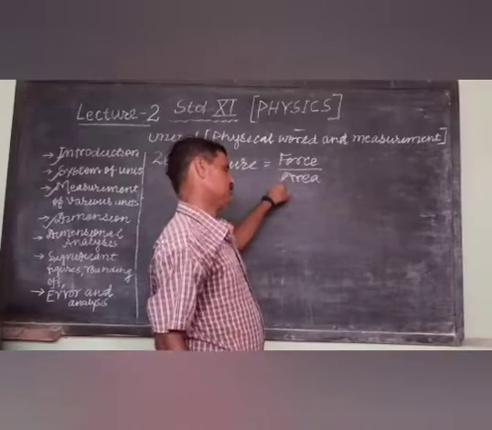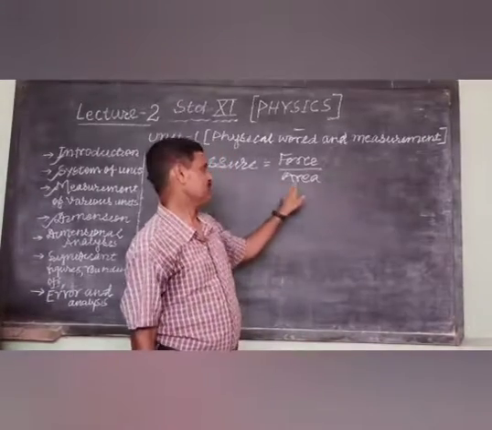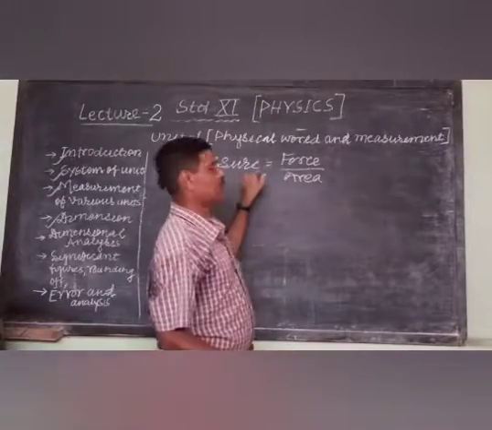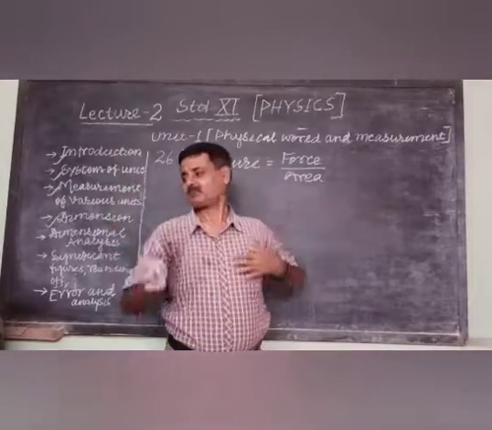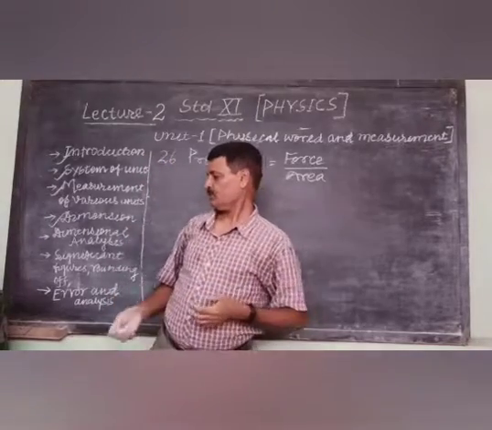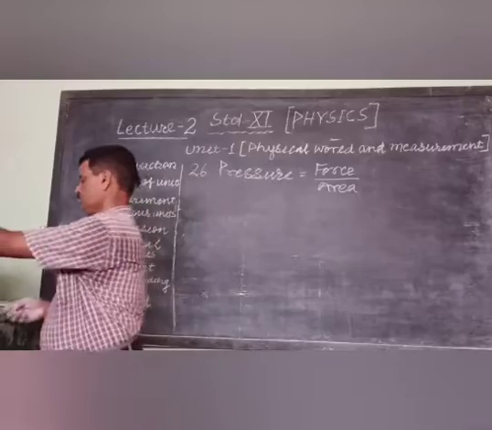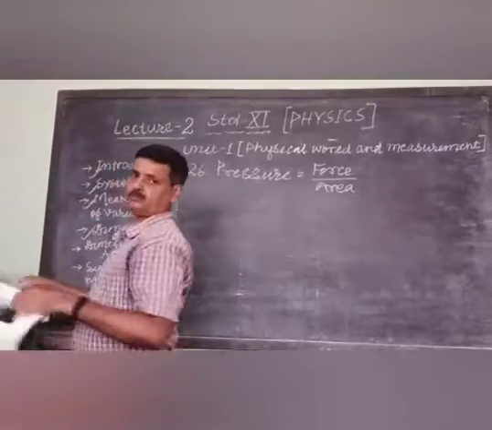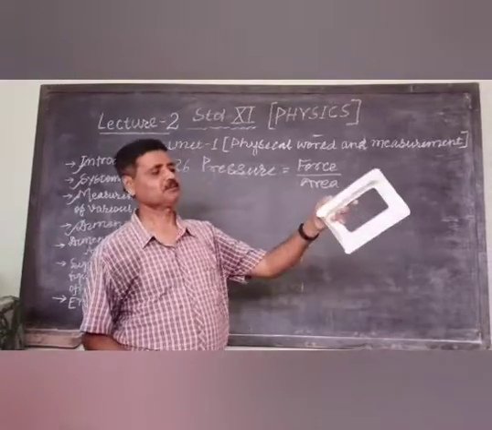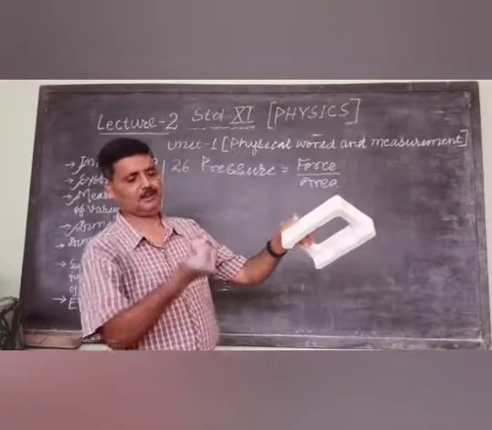Area is the denominator. If the value of area is minimum, then the value of pressure will be maximum. How can I show this? Pressure can be demonstrated. This is the body.